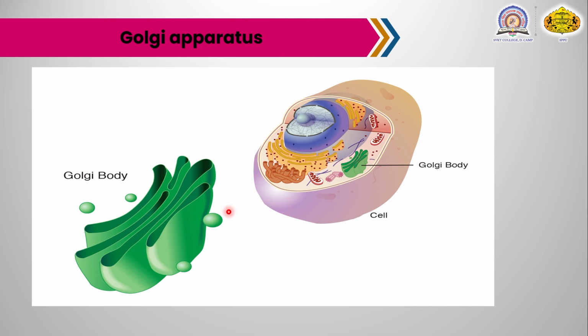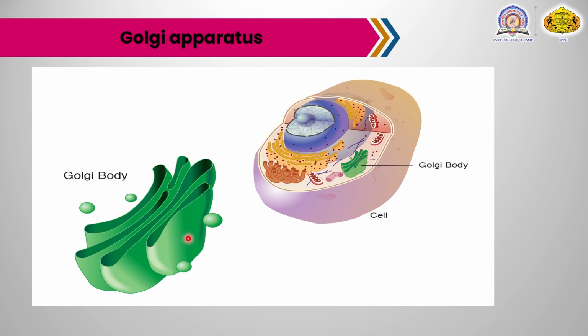That means the Golgi apparatus, a membrane-bound organelle, is present in eukaryotic cells, and it is made up of a series of flattened sac-like pouches called cisternae, which are among the most important components of the Golgi apparatus.